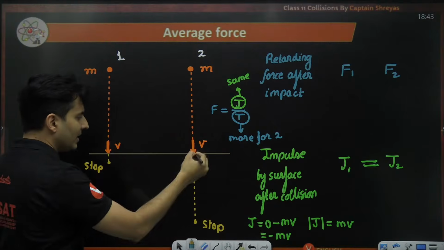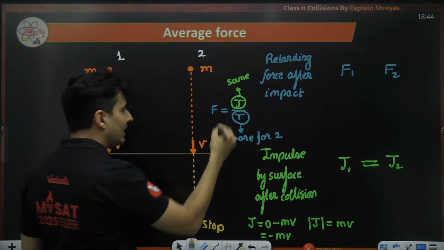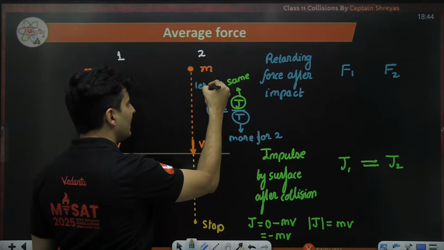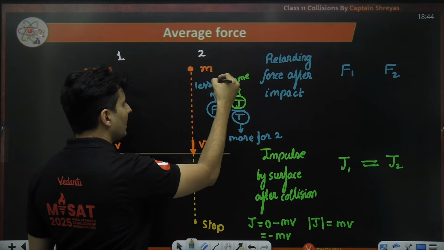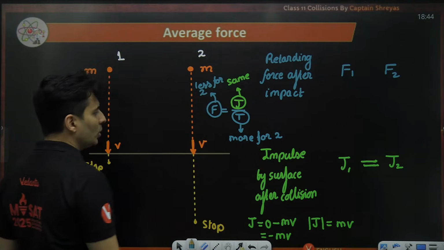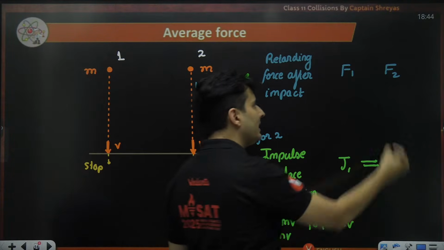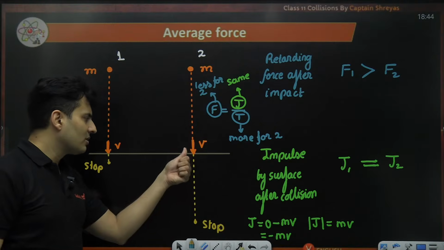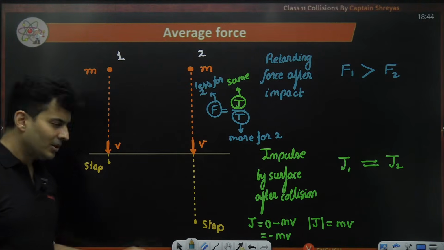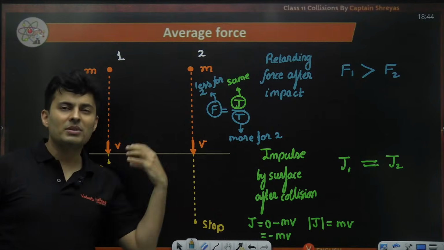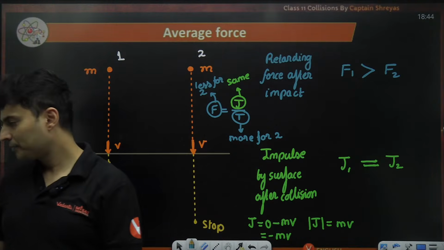In the second case, it takes more time to stop. So that is the reason why this force will be less, because time is in the denominator. So force number 2 will be less than force number 1. That is the answer. This force will be less, so it takes more time to stop. This force is huge, so average force is more here, so it stops immediately within no time.